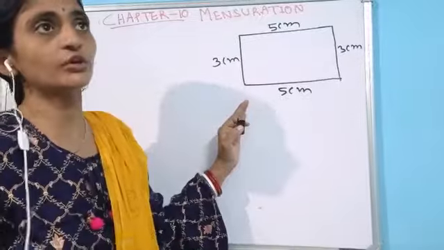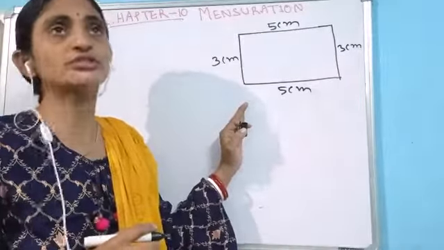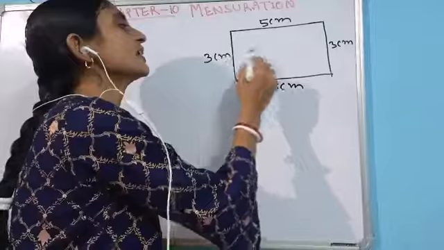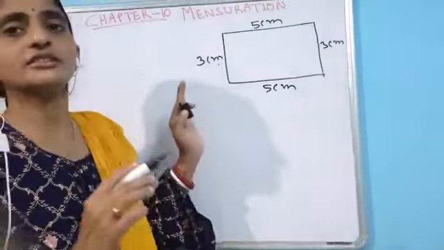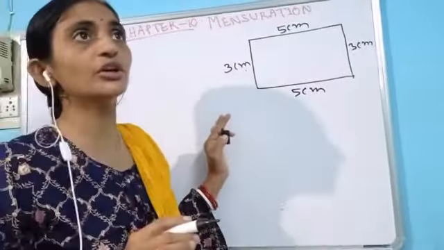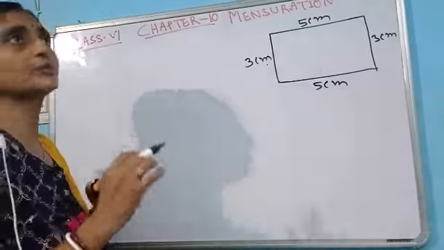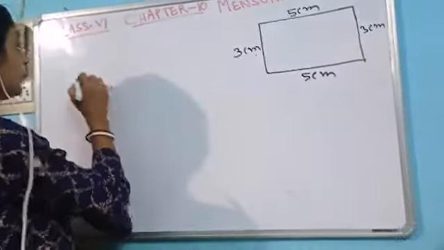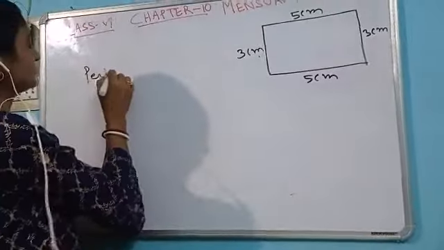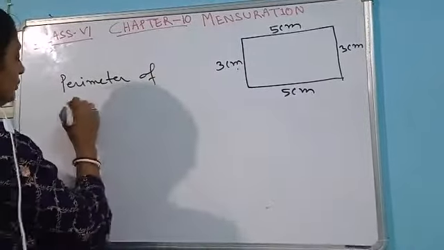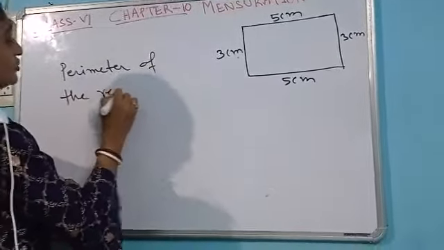Yes, tell me, is it a regular polygon or not? No, it's not a regular polygon. Why not? Because only its opposite sides are equal. All the sides are not equal, so it's an irregular polygon. But for finding the perimeter of a rectangle, we have a way. How? Okay, so let's go for the perimeter of the rectangle.